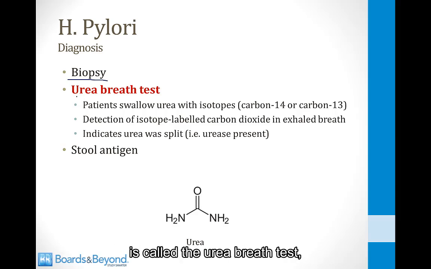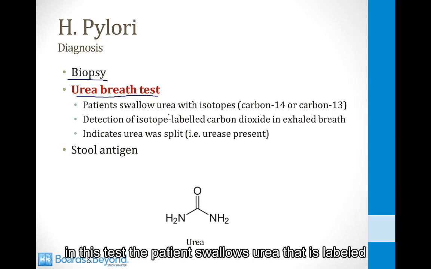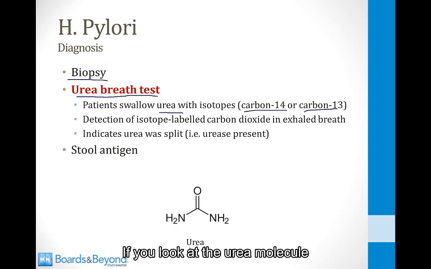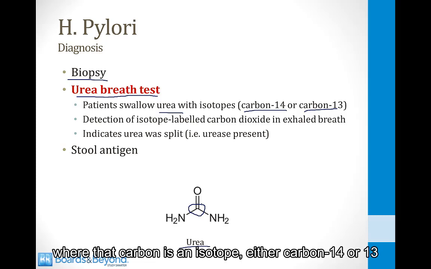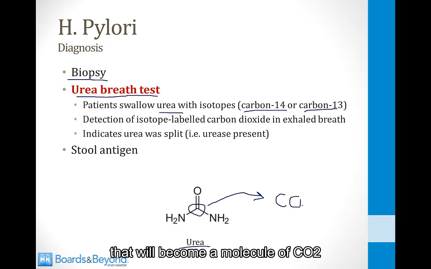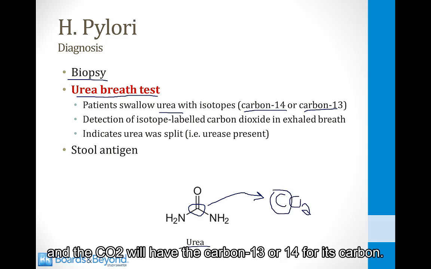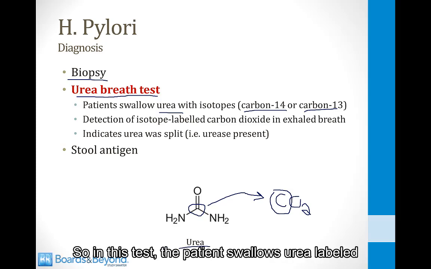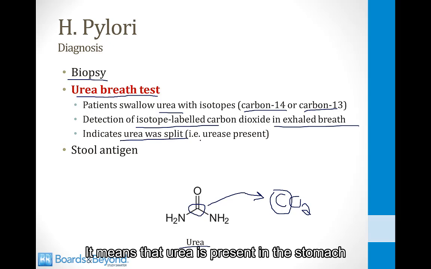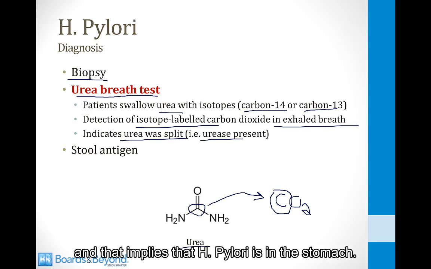Another way to make the diagnosis is called the urea breath test. In this test, the patient swallows urea that is labeled with an isotope of carbon, either carbon-14 or carbon-13. If you look at the urea molecule on the bottom of the screen, it's got a carbon in the center of it. If you create urea molecules where that carbon is an isotope, either carbon-14 or 13, then you can detect that isotope after the urea is split. That will become a molecule of CO2, and the CO2 will have the carbon-13 or 14 for its carbon. So in this test, the patient swallows urea labeled with an isotope, and then you detect the isotope-labeled carbon dioxide when it's exhaled in the breath. And if you are able to detect it, it means that the urea was split. It means that urease is present in the stomach, and that implies that H. pylori is in the stomach.